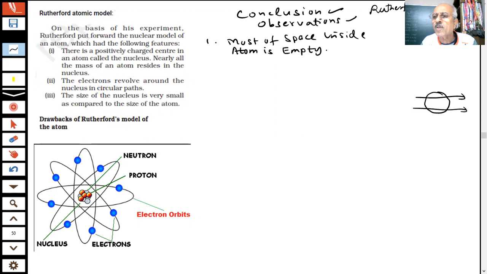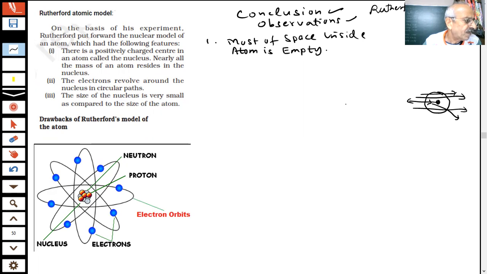Tell me, yes or no? In empty space, these particles can pass. If there is something, then it will either be deflected or it will come back. Yes or no? Tell me. Right or wrong? So most of the space in the atom is empty, so particles are able to pass out of it. Yes or no? Tell me.